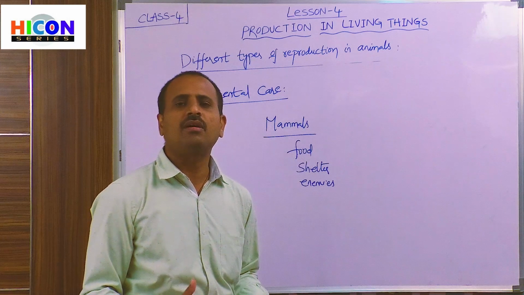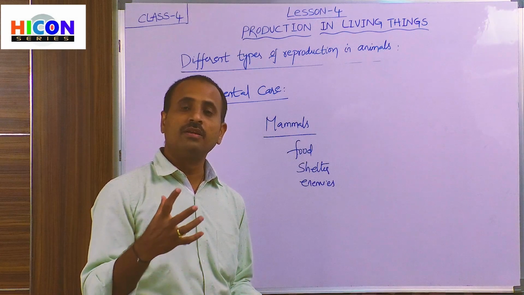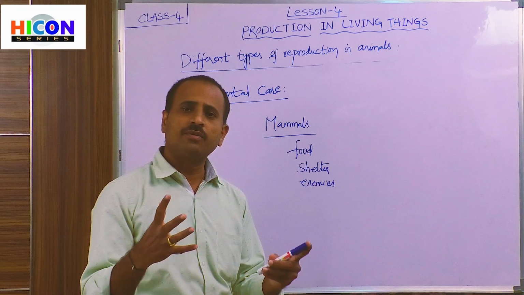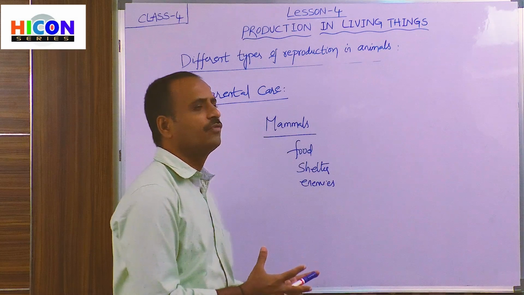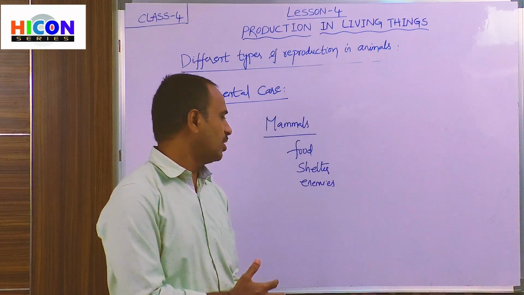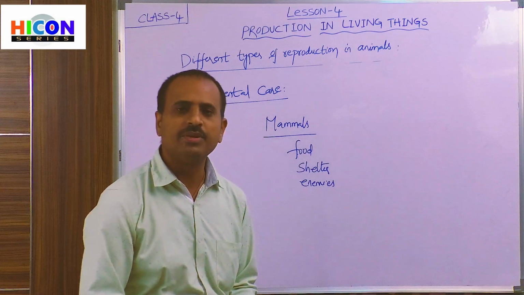Not only mammals, all living things give a lot of protection and shelter, and also food for their new ones, and protect their babies from enemies.